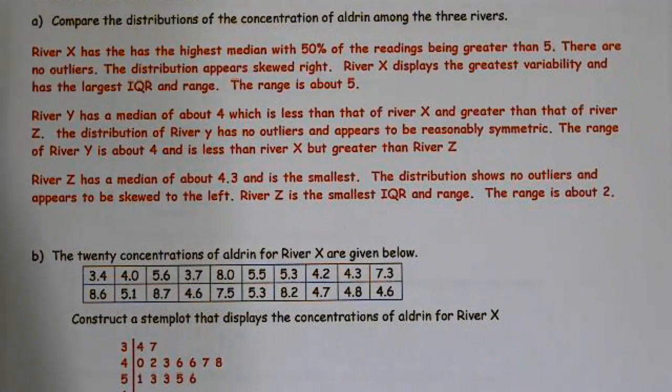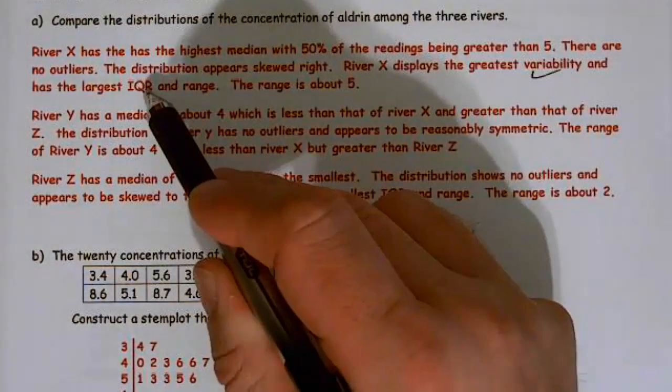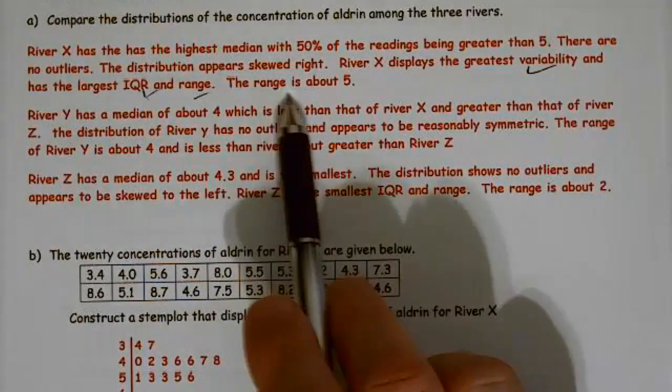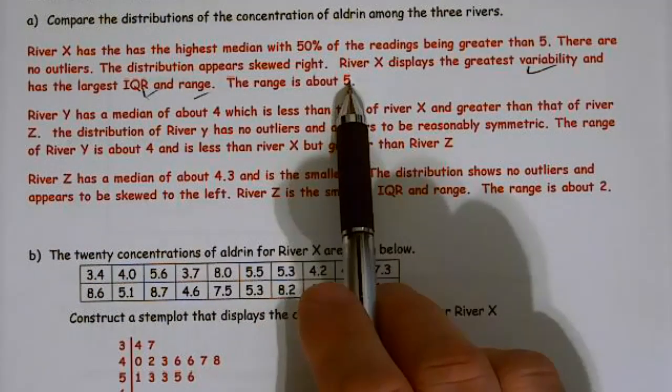River X has the highest median, with 50% of the readings being greater than 5. There are no outliers. The distribution appears skewed right. River X displays the greatest variability and has the largest IQR and range. If I had just said it had the greatest variability, that would have taken care of it. I didn't have to mention IQR and range. I could have done either one of them, but I always need to be specific, and so here it is. The range is about 5. So now I'm specific about the range.